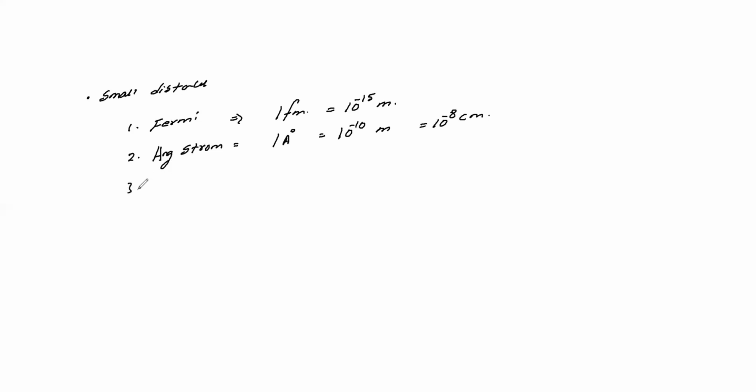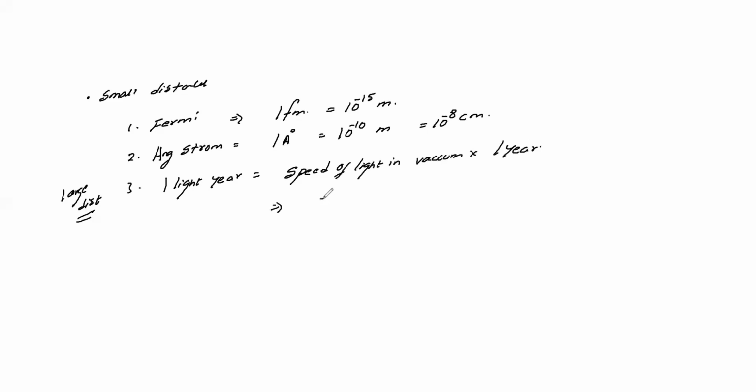Next, we'll discuss the large distances, like light years. 1 light year is equal to the speed of light in vacuum into 1 year. Remember, the speed of light in vacuum is 3 into 10 power 8 meter per second. It is a fixed value. I'm taking 1 year on a leap year basis, and I'm just converting it to seconds.